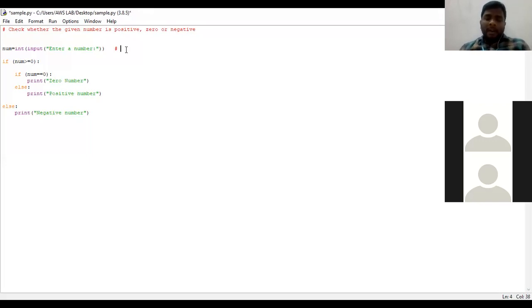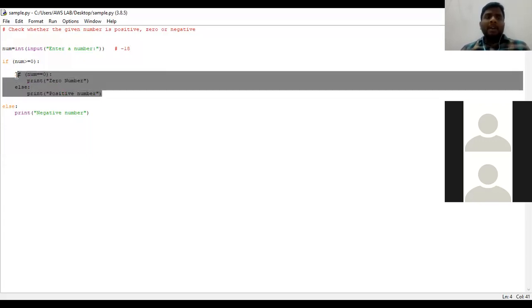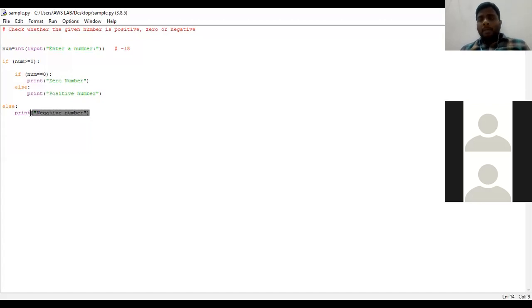Suppose I give any value like minus 18. So minus 18 greater than or equal to 0. Is minus 18 greater than or equal to 0? The condition has failed, right? So since the if condition has failed here, the interpreter does not check for these inner if else statements. It automatically throws negative number. That's it, right? Once the if condition fails, it does not enter into this body.